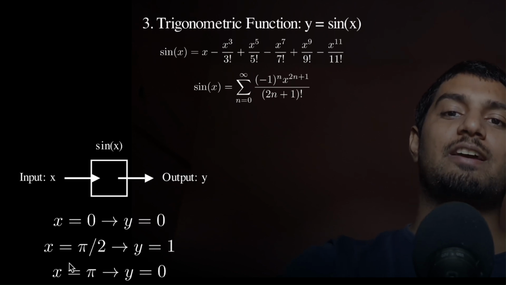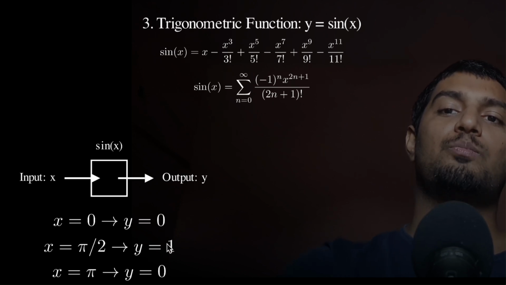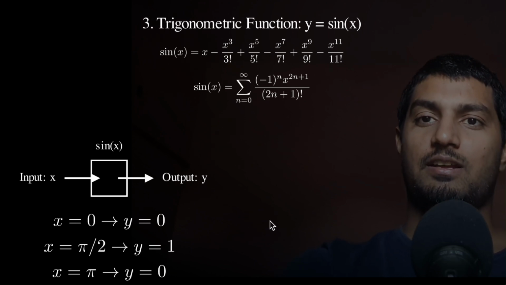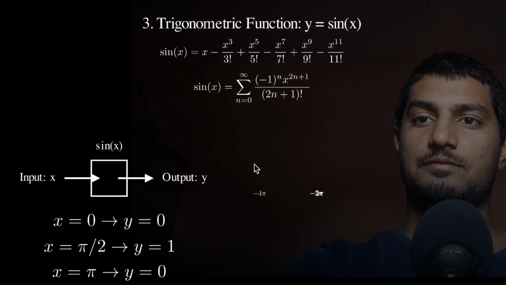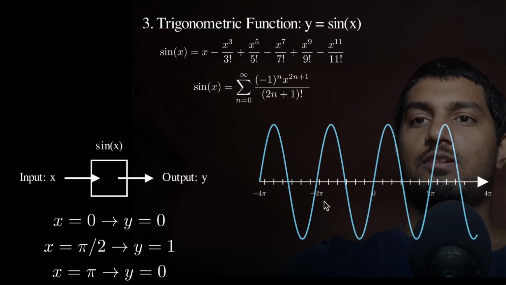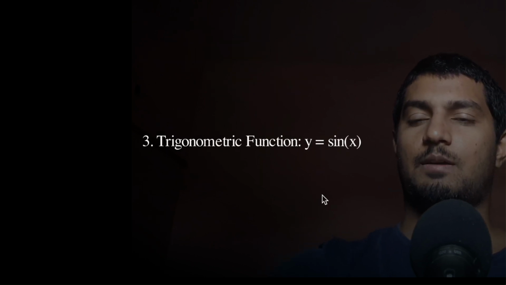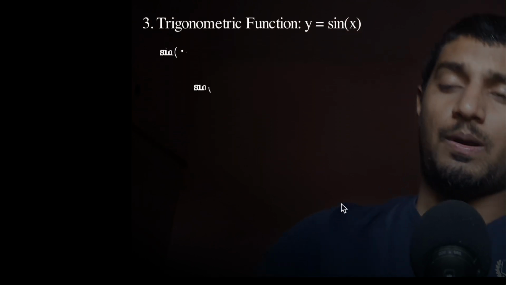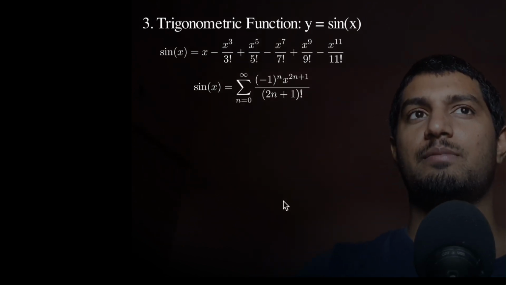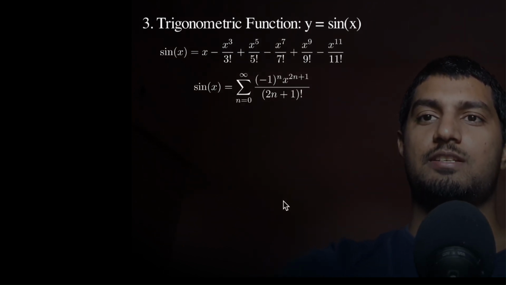If I try more numbers, you will see the output is always between minus 1 and 1, right? That I can see in our graph when we plot this graph. Pi over here is basically 3.14, nothing more, nothing else, right? So 2 pi is basically multiplying by 2, that becomes 6.28.